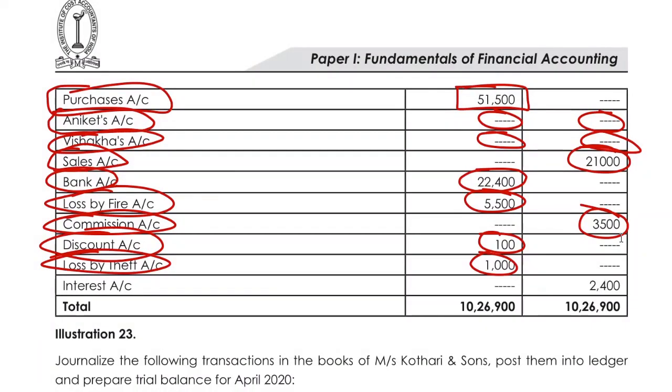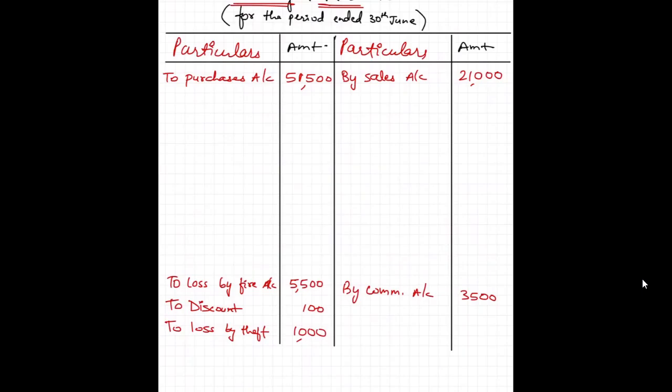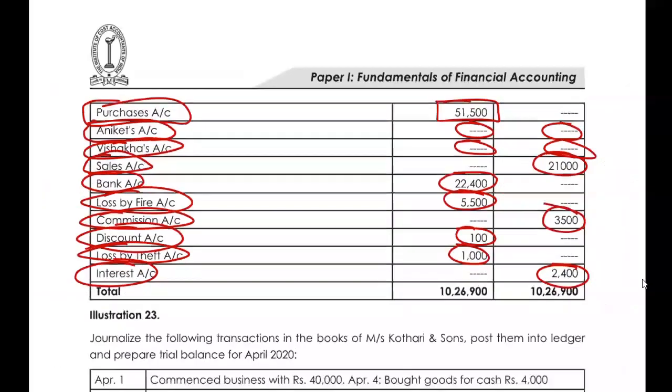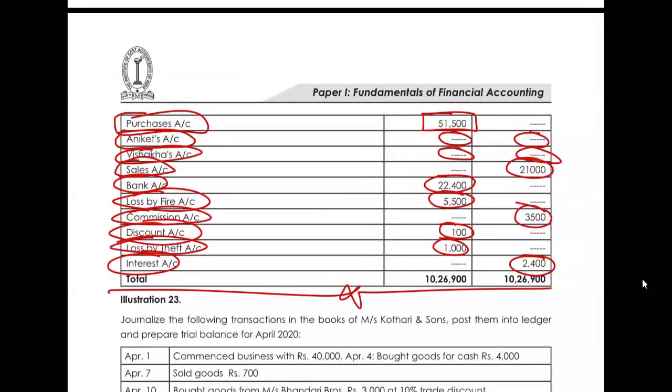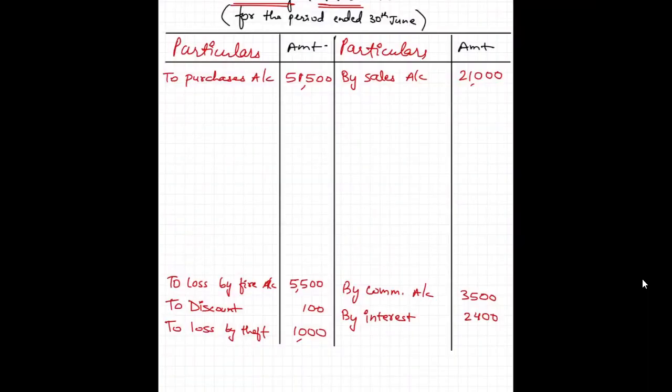And at last, we have interest account on the credit side. That means it is an income. Okay, so that becomes 2,400 by interest 2,400. And that completes my trial balance over here. Now what I have to do, I have to just total.